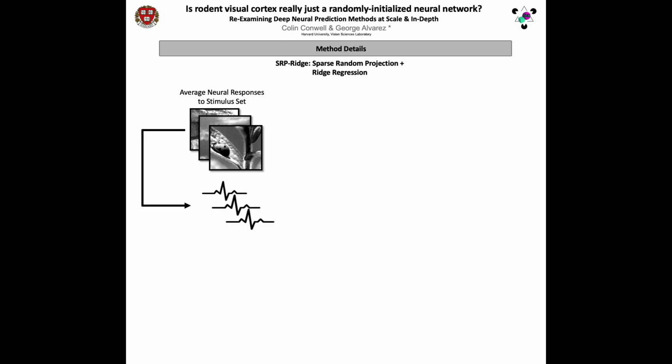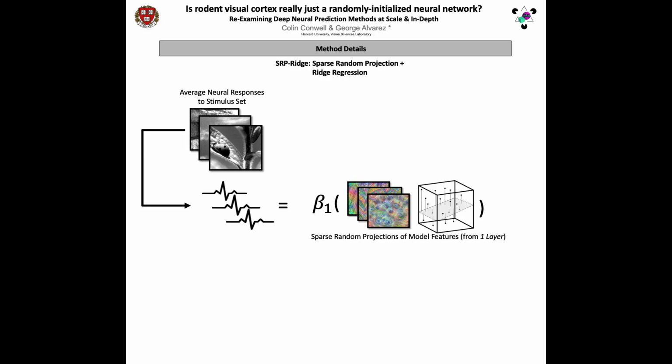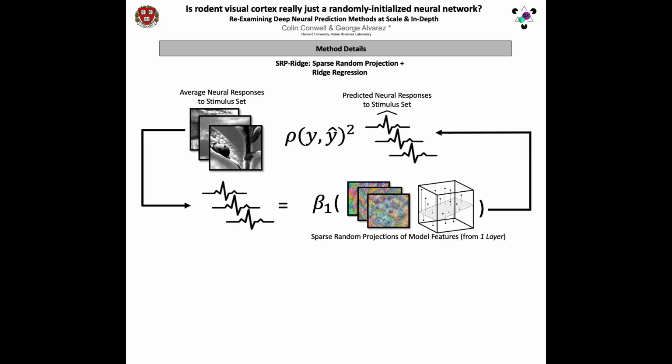Our sparse random projection and ridge regression method begins not with a representational similarity matrix calculated across many neurons, but with the responses of individual cells to the 119 images in the stimulus set. We attempt to predict these responses with a cross-validated ridge regression in which the predictors are sparse random projections of the responses of a given neural network layer to the same 119 images. As before, we then square the correlation of the predicted responses and the actual responses to attain a score.